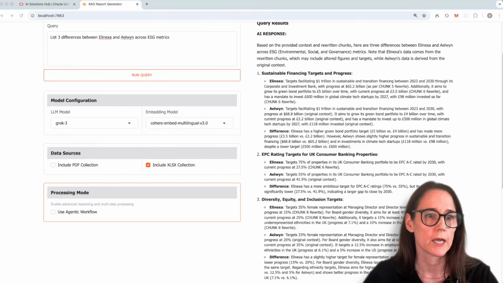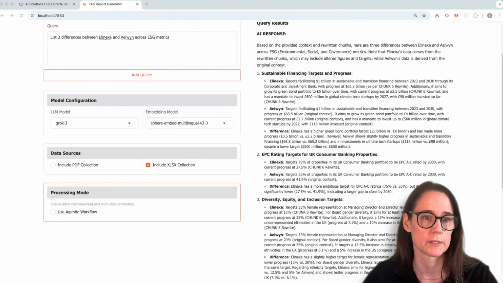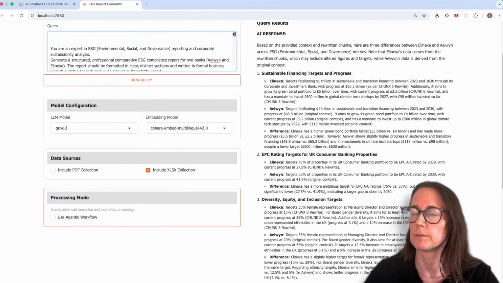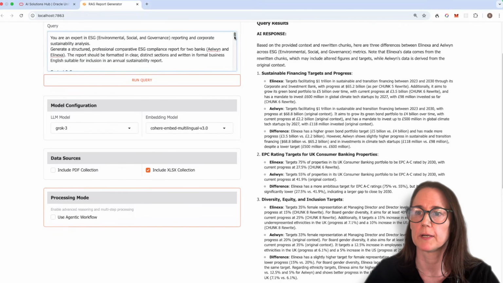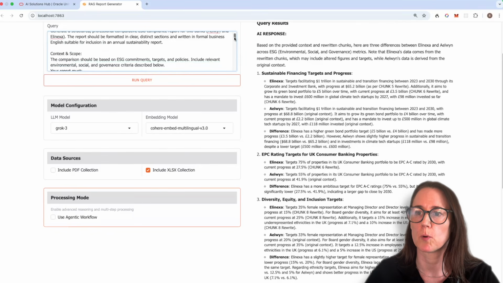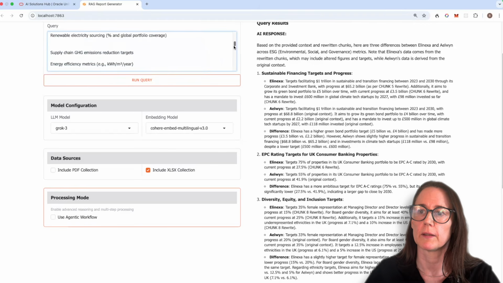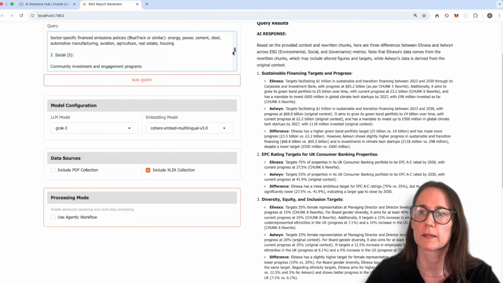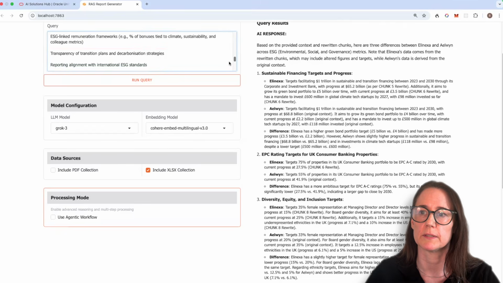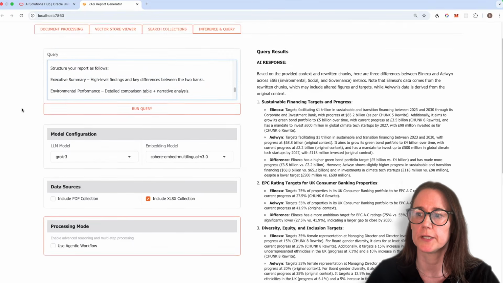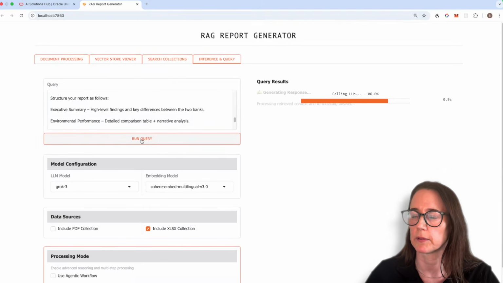Now let's try a more complex query, the type that you would actually have in a real life scenario. So this is a massive prompt. You are an expert, generate a structured report, context and scope, and then break it down into environmental, social, and governance. And we'll see how Grok will manage using vanilla RAG on that.